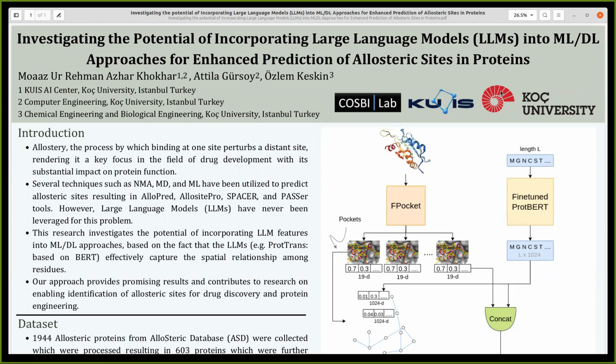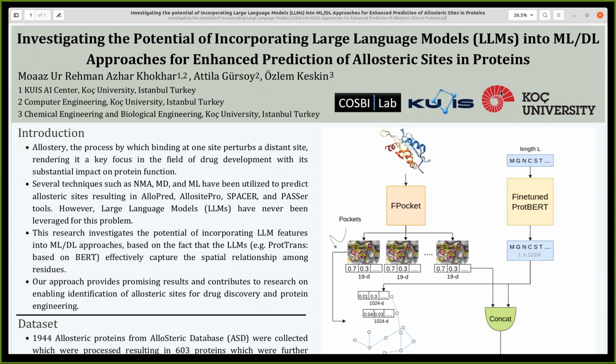In this work, we investigate the potential of incorporating large language models into machine learning and deep learning approaches in order to enhance the prediction of allosteric sites in proteins. Allostery is the process by which binding at one site perturbs a distant site, rendering it a key focus in the field of drug development with its substantial impact on protein function.